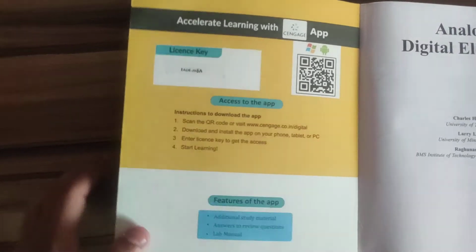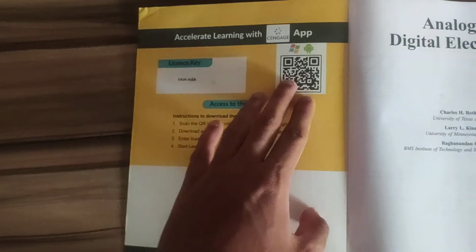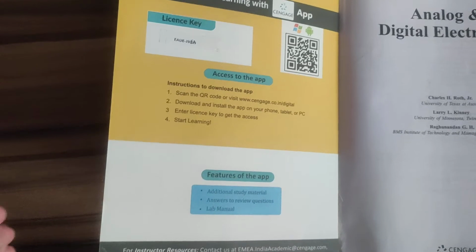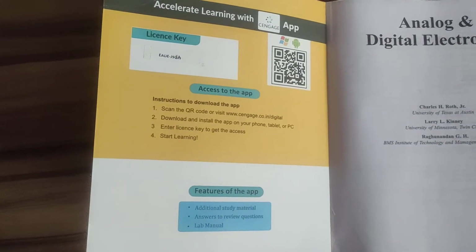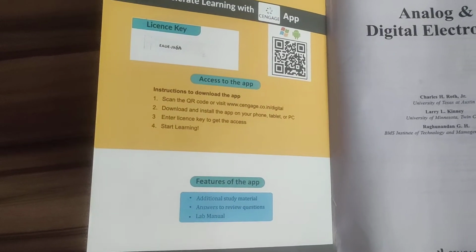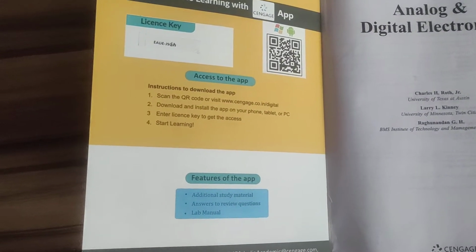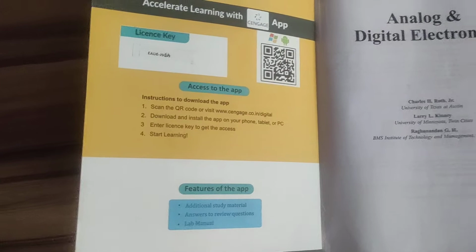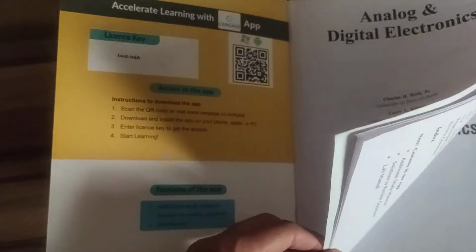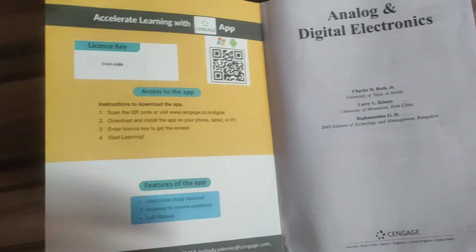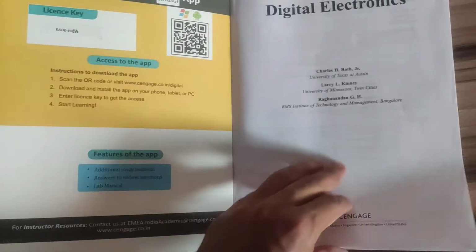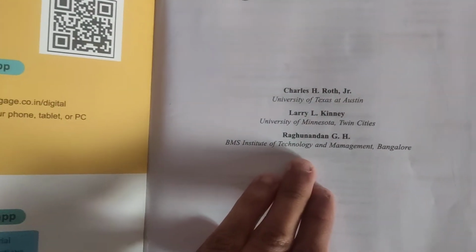You can see the main advantage over here is this app. What is there in this app? These are the features of this app. As you can see, the study materials, you can get the lab manual for your lab. Then there are a few review questions, like exercises at the back of every chapter. For those, you can get the answers over here. In the book it's not given, you can get the answers here. This is by some of the great authors.